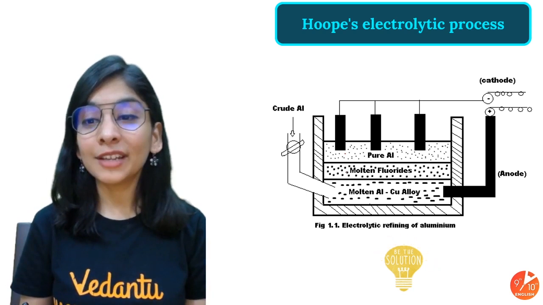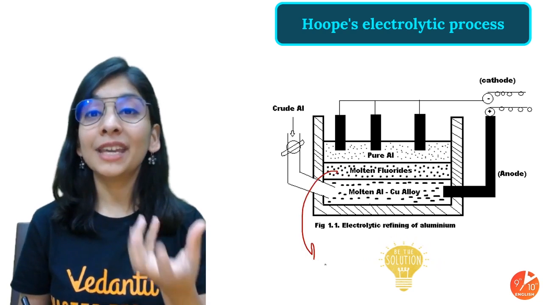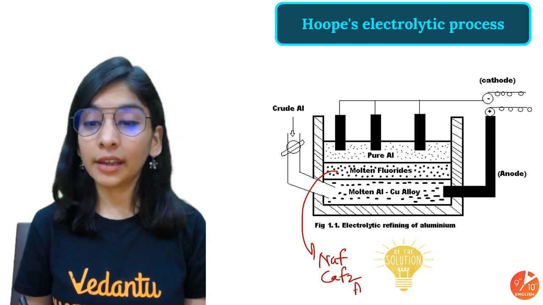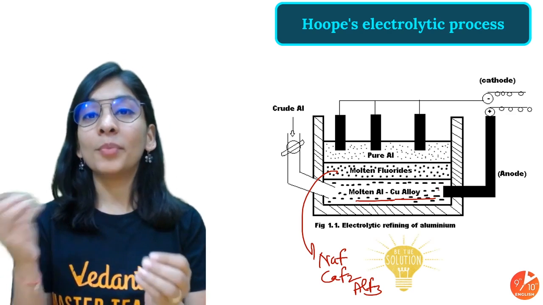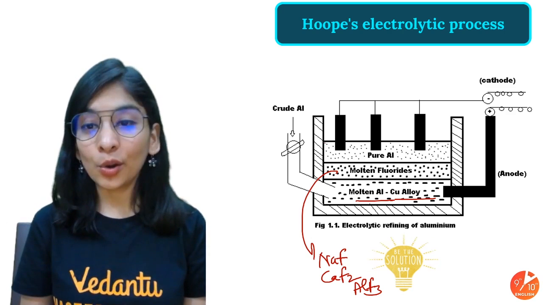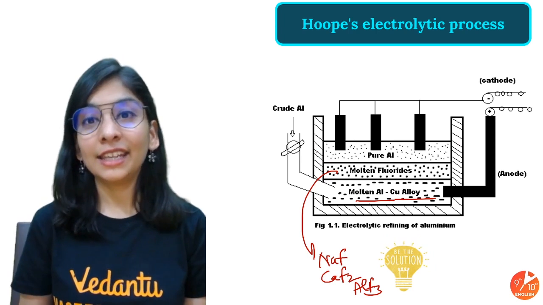Then we'll put molten fluoride in the 2nd layer. Molten fluoride of what? Sodium, calcium and aluminium's fluoride we are going to take, okay? And here molten aluminium and some copper alloy as well. Molten aluminium, the one that we needed to purify. So we are going to take this 3-layer of the electrolyte, and again cathode and anode.